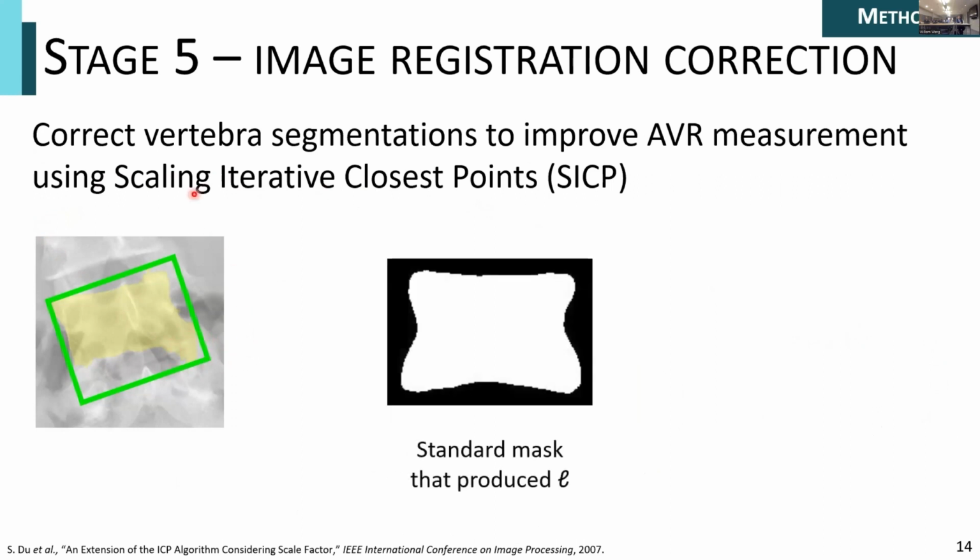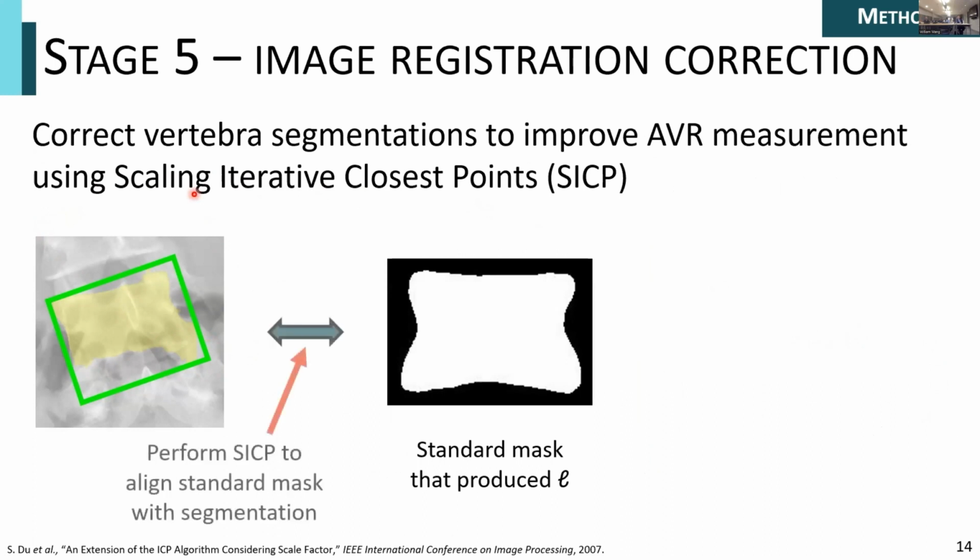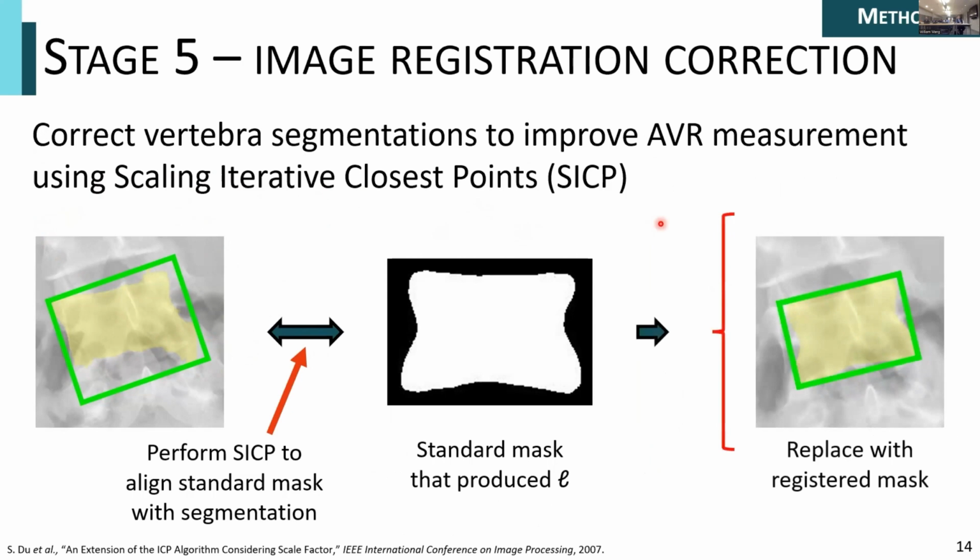The idea here is that we have our standard mask that is the most similar to our segmentation. Let's use that by performing image registration using a scaling iterative closest points algorithm to align that standard mask with our segmentation. Then we replace the segmentation with our registered mask. The result is that we now have a typical vertebral body shape, overlaid in the correct position on the X-ray, and we can now have more accurate AVR measurement by using this registered mask.